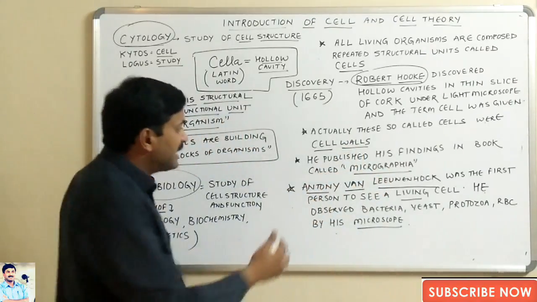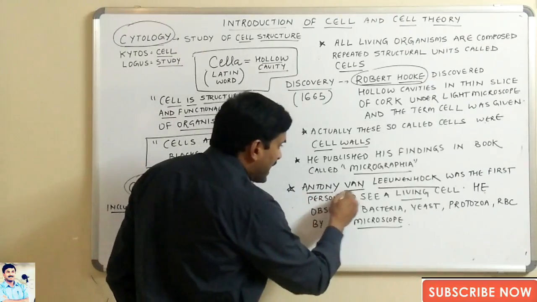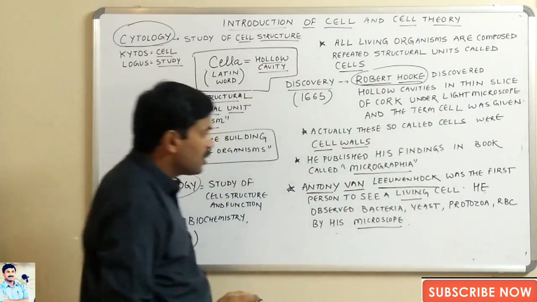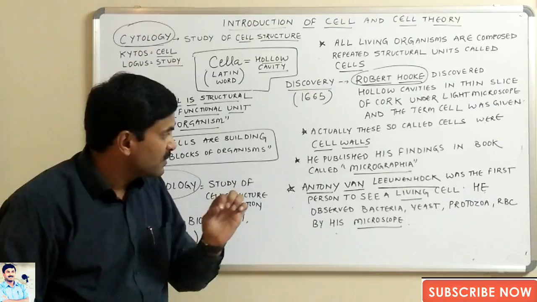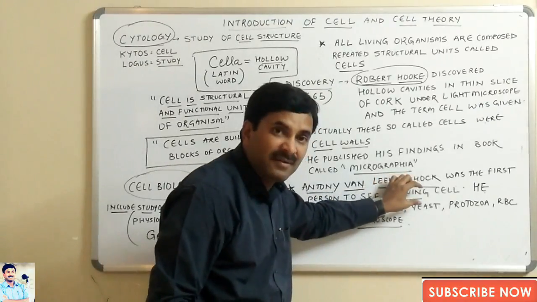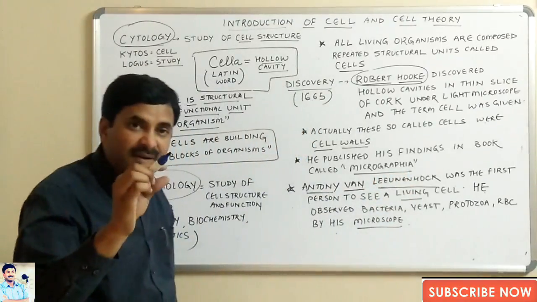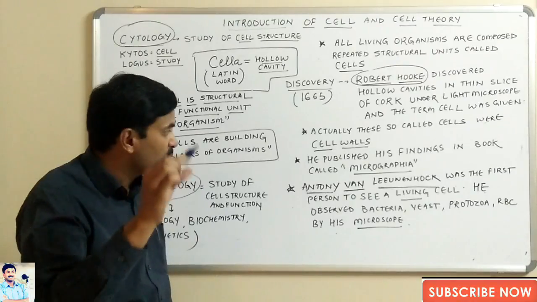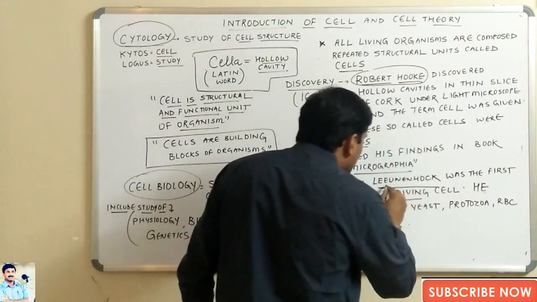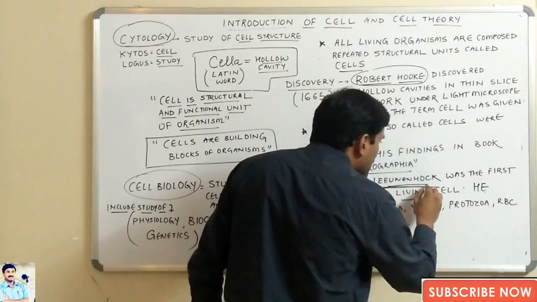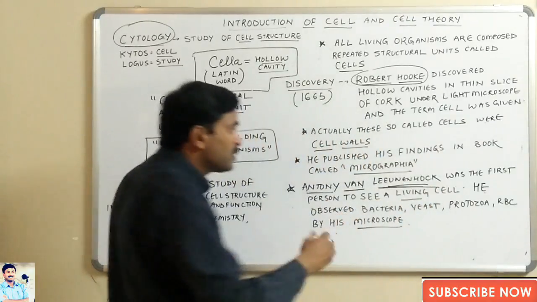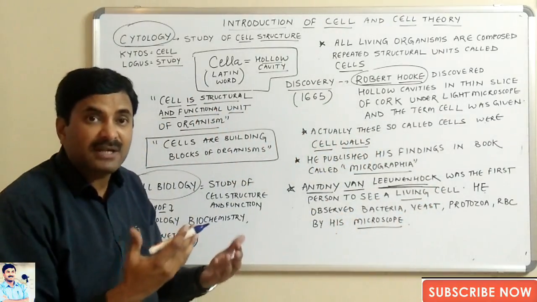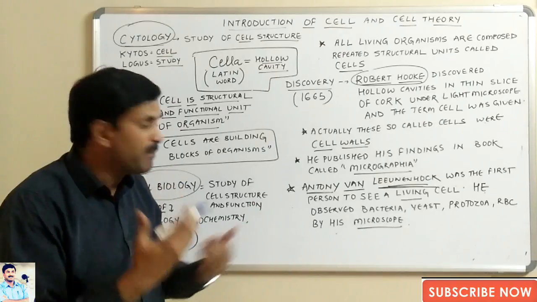But there was a scientist known as Antony von Leeuwenhoek who was the first person to see a living cell. The actual living cell, the actual free cell, was first of all discovered by the scientist Leeuwenhoek. He observed many cells under the improved microscope developed by him.